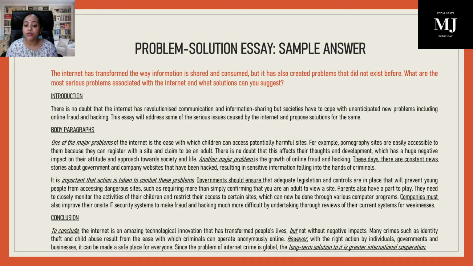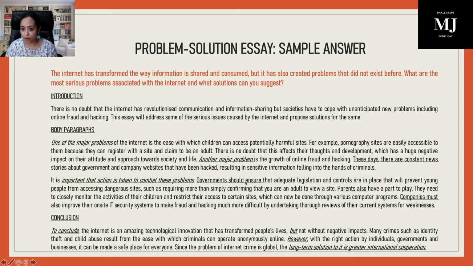Now we will talk about the solutions. Remember that the solution should be directly related to the causes mentioned in your first paragraph. It is important that action is taken to combat these problems. A very good statement. Just to tell the reader that now you're starting with a solution paragraph. Combat. Okay? Take actions against. Fight against.